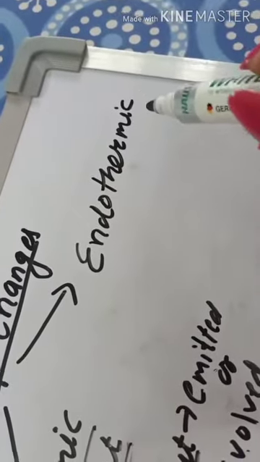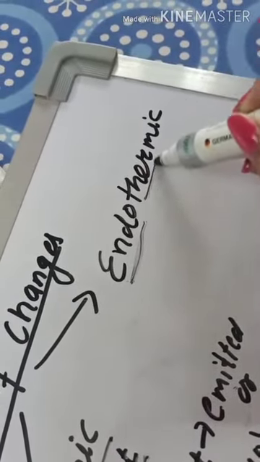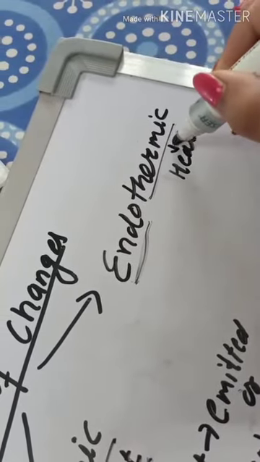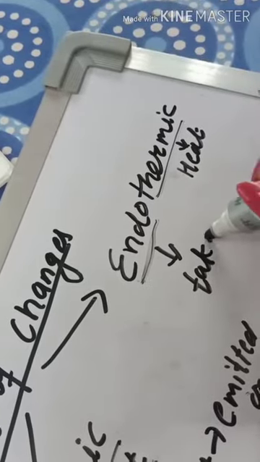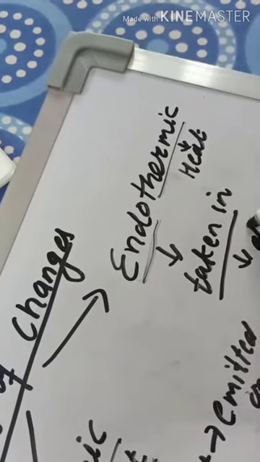Similarly, the word endothermic comprises two words, endo plus thermic. Again, thermic means heat and endo means taken in, taken in means absorbed.